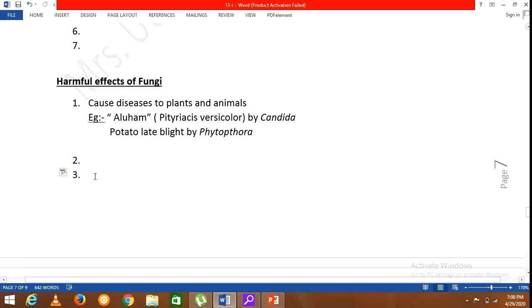As the third harmful effect, fungi cause deterioration of economically important structures like wooden furniture, statues, and sometimes leather products, bags, shoes, and so on. So you can think of some more important facts regarding these organisms as well as harmful impacts. You are free to find more information and complete your notes. So I thought of finishing the second part here.